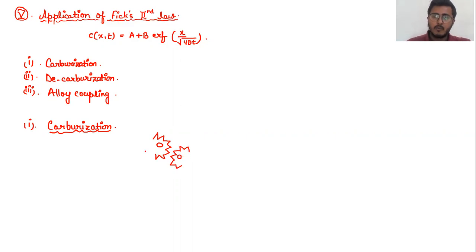The teeth of the gears undergo different revolutions inside each other, and because of that, there are chances of wear and tear because of friction. So it is very important that the hardness of the surface is quite large. Carburization is a surface hardening technique where we diffuse carbon over the surface, and because of that, the carbon pins down the dislocation movement, giving the strength or hardness of the surface.